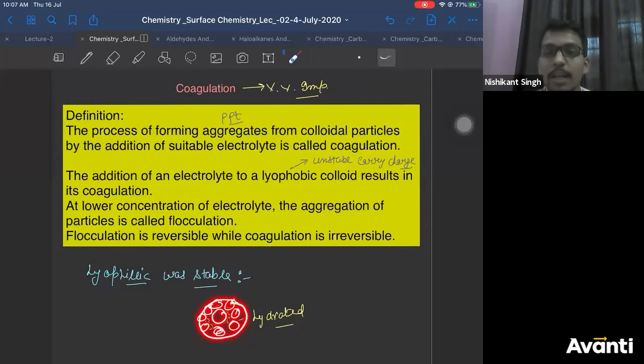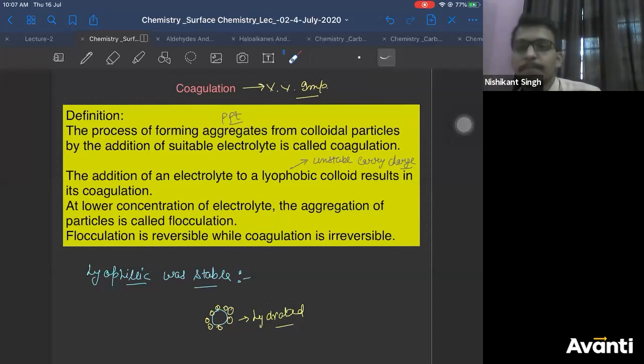Colloidal particles are charged due to adsorbed ions, but if there are a lot of liquid molecules, this colloidal particle cannot adsorb any ions on its surface, because there is already water sitting on its surface. Since no adsorption of ions is possible, it is not charged. If it is not charged, you cannot add electrolyte to it and cause its coagulation. Okay? Is that clear?